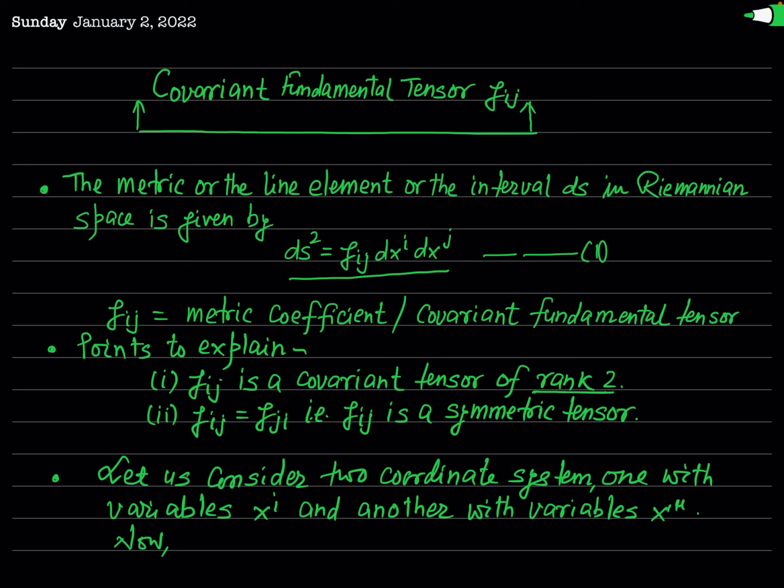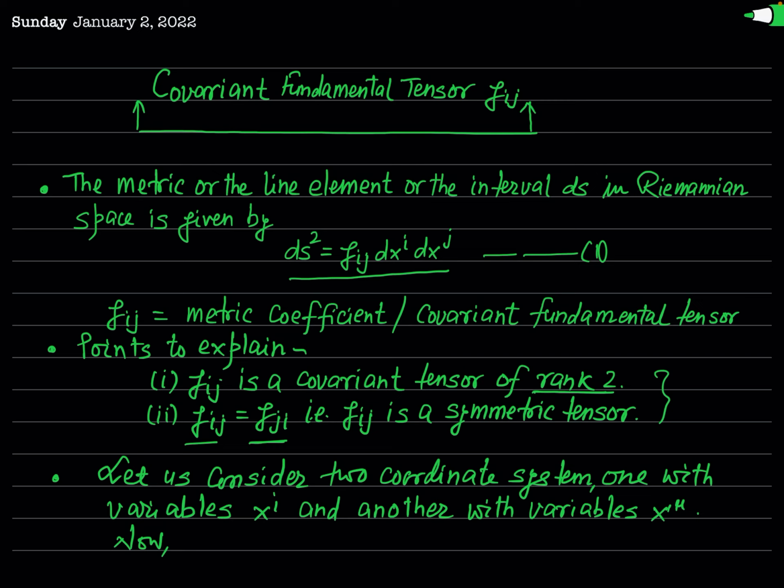And the other fact which we will explain is that gij is a symmetric tensor. It means gij is equal to gji, and so we say that gij is a symmetric tensor. So these two basic problems regarding this metric coefficient will be discussed in this lecture.